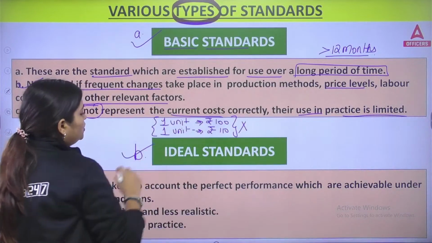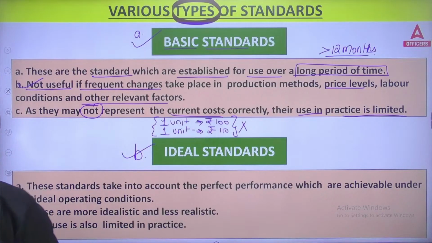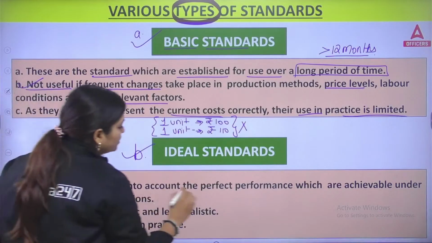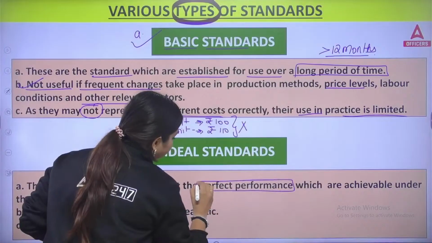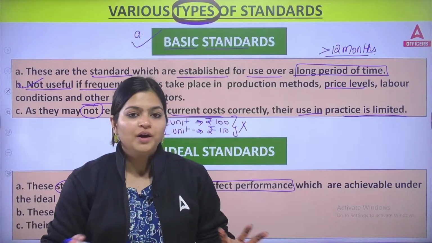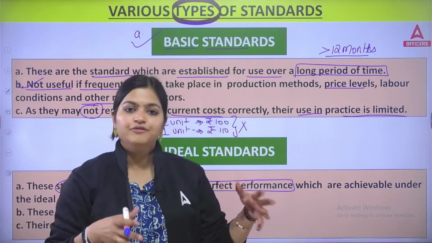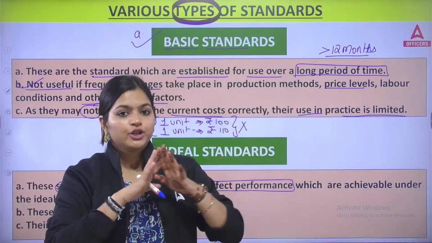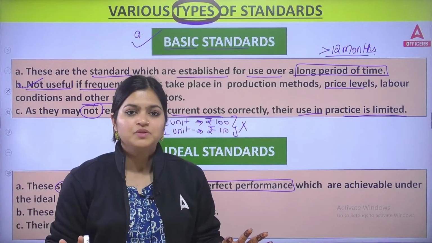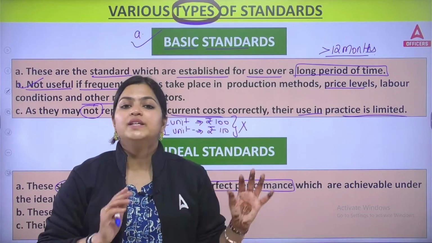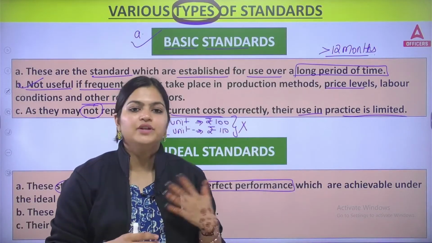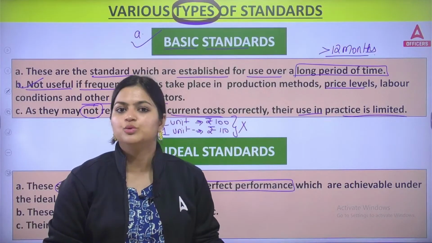Now, coming to the next type of standards, that is your ideal standards. Ideal standards take into account perfect performance. Perfect performance means no risk, no uncertainty. Can you say that after 3 days you are going to live without any problem? Can you say after 10 years you are not going to face any problems? The answer is no. No one can predict the future with accuracy. Though some say they are predicting with 100% surety, no one can do that.